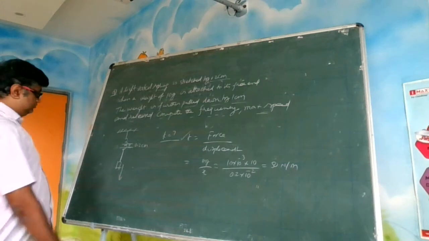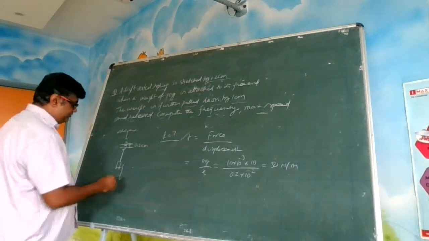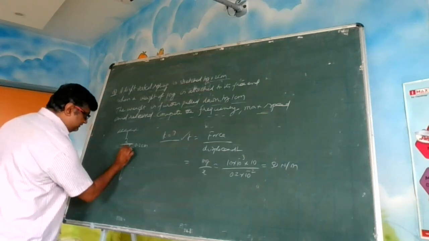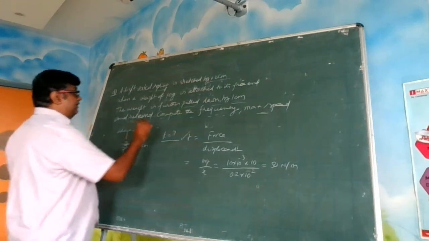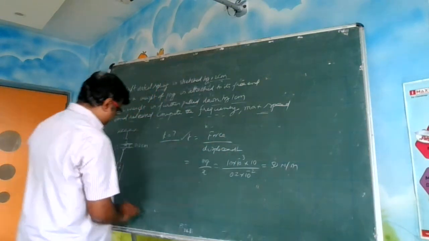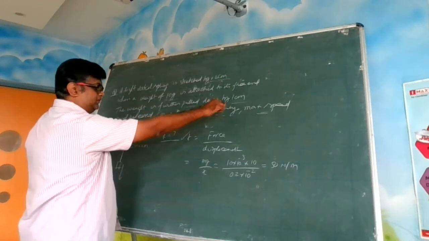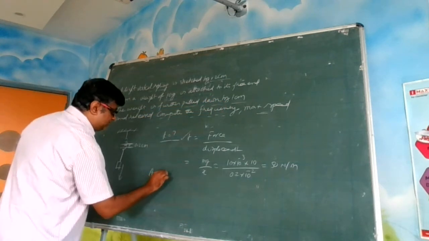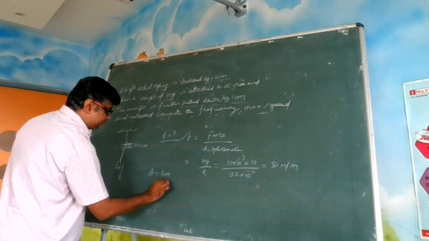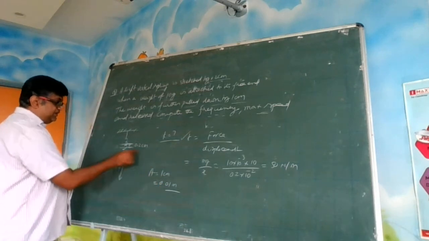Now listen carefully. Earlier the spring was here; its center, the mean position, got initially displaced this much, and then the weight is further pulled down by another 1 centimeter. So the amplitude is 1 centimeter. Understood? The amplitude is not 1 centimeter plus 0.2.